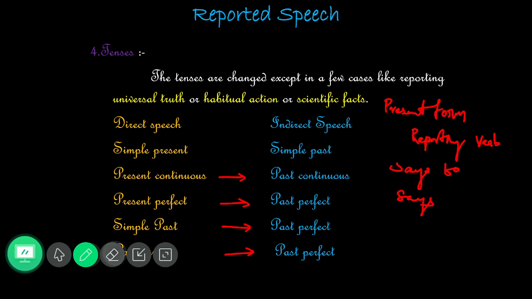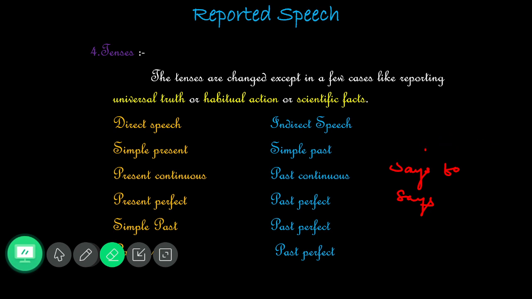So can you remember that? In what cases should we not change the tenses, my dear? Universal truth, habitual action, and scientific facts. And the next most important thing, present form of reporting verb. Apart from that, we have to change the tenses, the present into past, one step back. So simple present to simple past, present continuous to past continuous, present perfect to simple past, past perfect even.